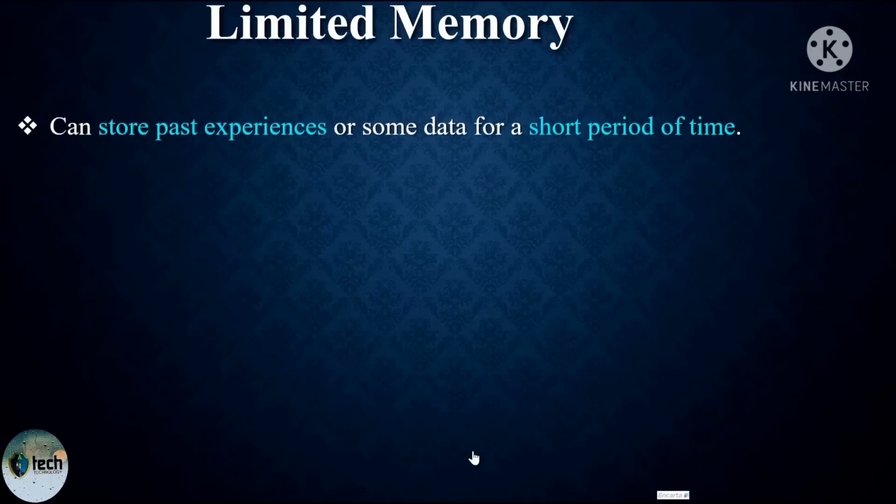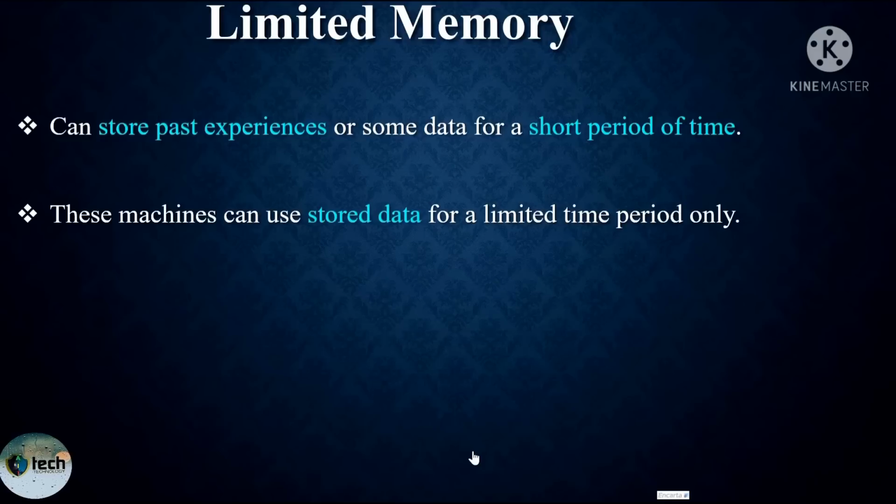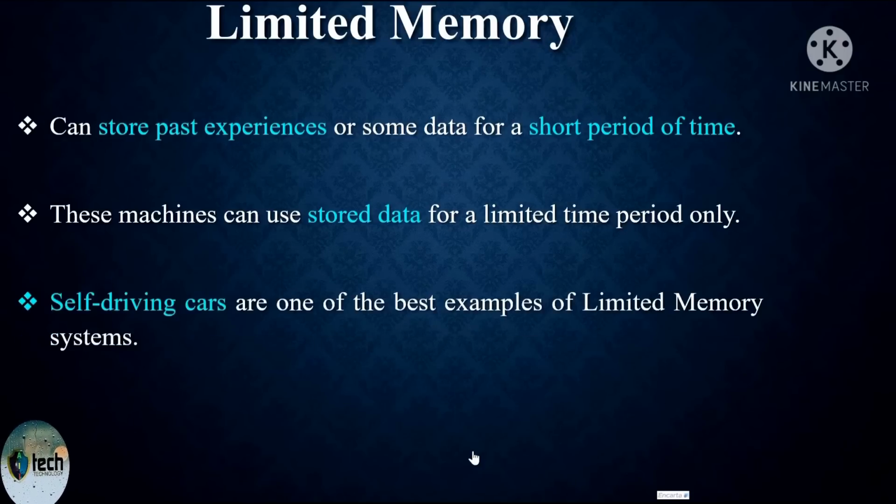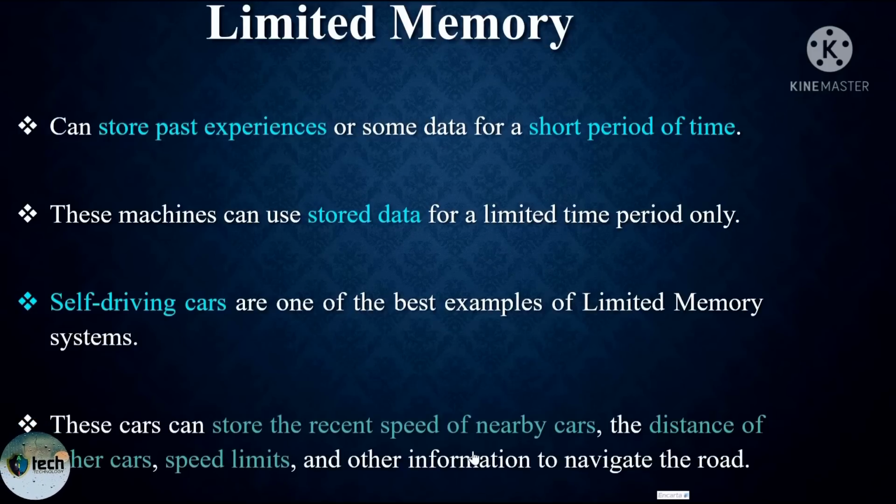They can store past experience or some data for a short period of time. Simply, memory used to store past experience for a short period of time, and they have the ability to use the stored data for a limited time. A self-driving car is the best example of limited memory because a self-driving car can store the recent speed of nearby cars, the distance of other cars, speed limit and other information to navigate the road. So a self-driving car is simply an example of limited memory.